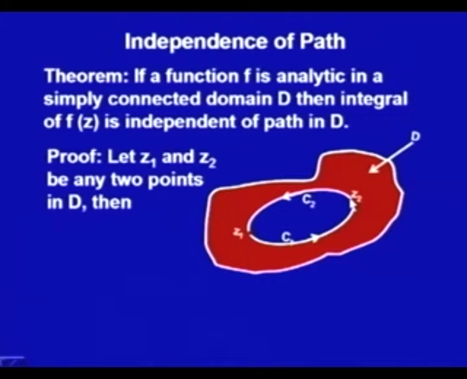Now, I want to say that f is analytic in this whole domain, and the integral of f from the point z1 to z2 would be the same whether I reach in this manner, or in this manner, or with any other path. It should be independent of path.